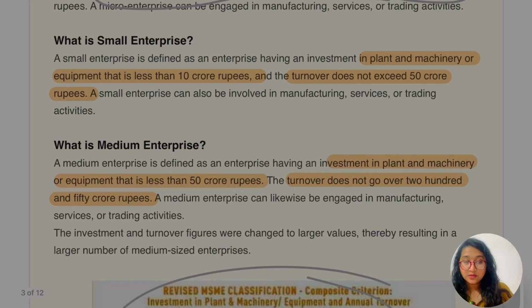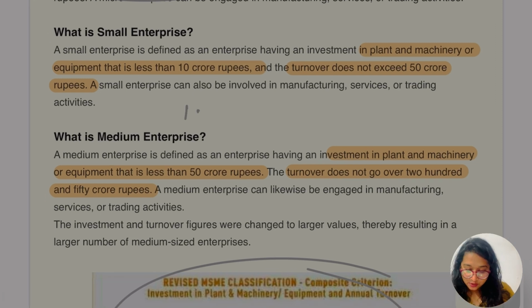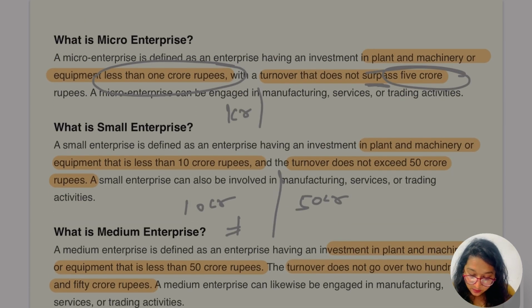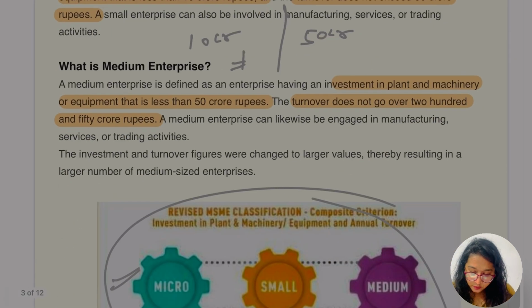Yes, so what about the small enterprises? A small enterprise is defined as an enterprise having an investment in plant and machinery or equipment of less than 10 crore rupees, and turnover does not exceed 50 crore. We know, so let me write 10 crore here and this 50 crore. They should not exceed this limit. In the first one it was 1 crore and 5 crore. Hope this part is clear.